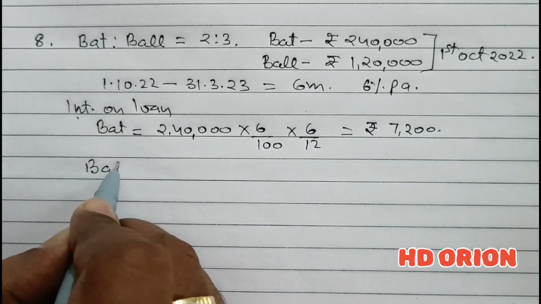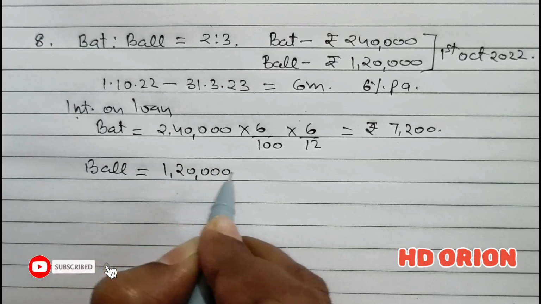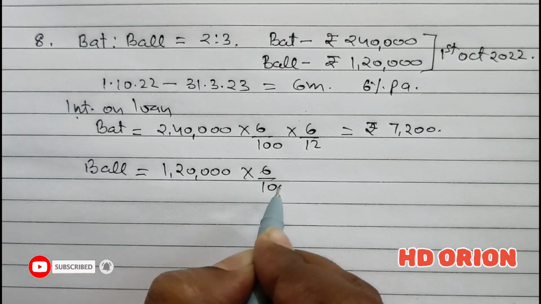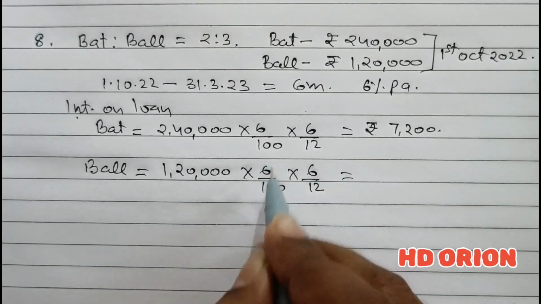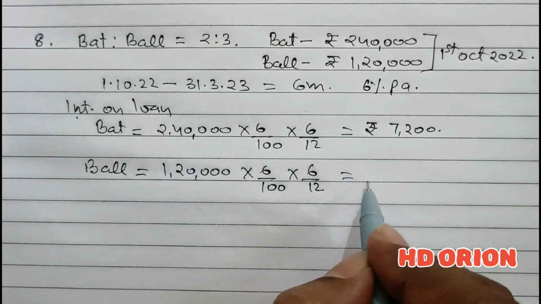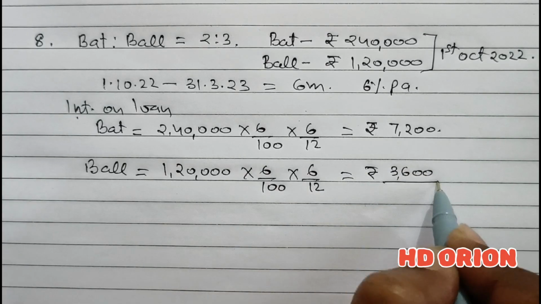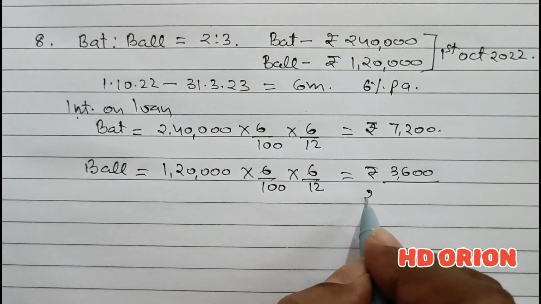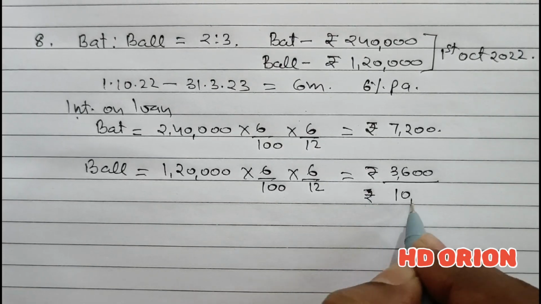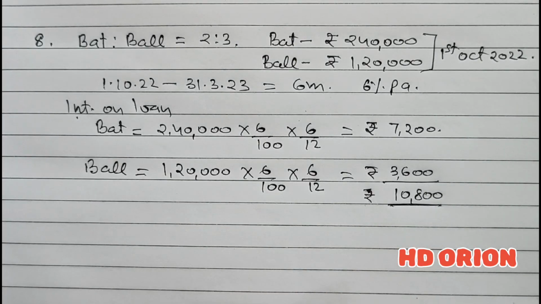And for BAL, on rupees 1,20,000 loan at the rate of 6% per annum for 6 months, it will be just half of it, as you can see by observation. So it has to be 3,600. So total interest on loan will be rupees 10,800, and it is a charge against profit.